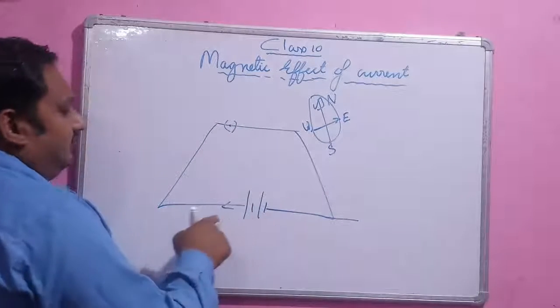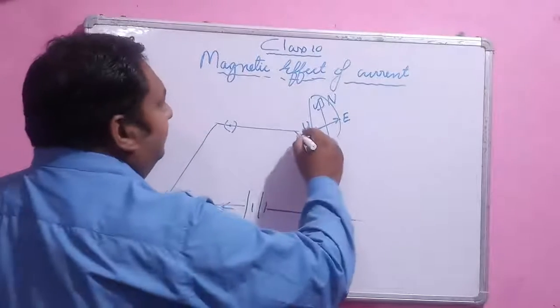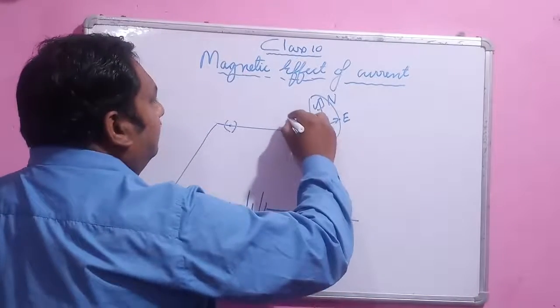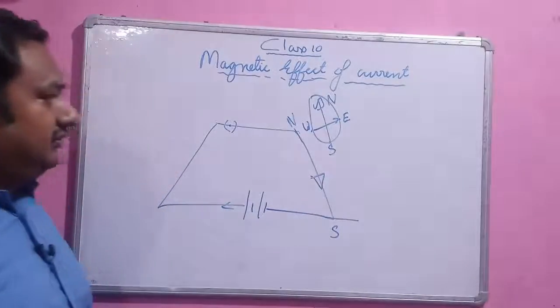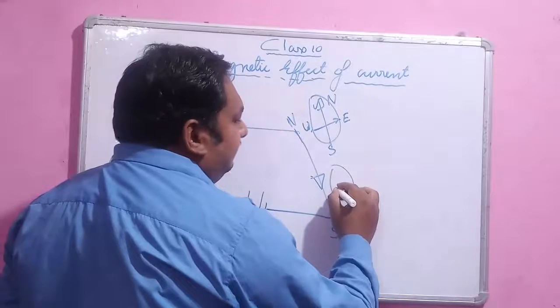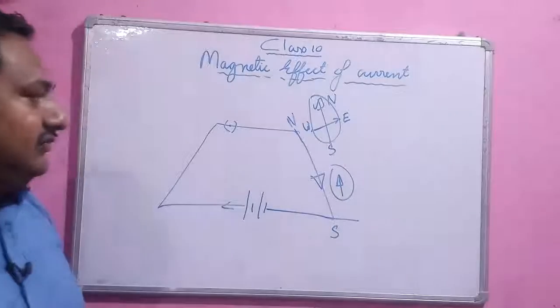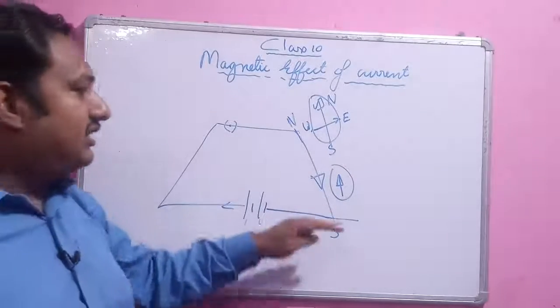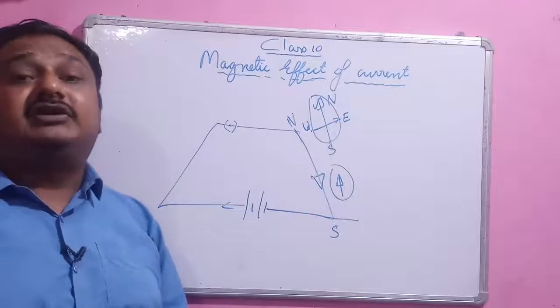The current is flowing from higher potential to lower potential. So here it is flowing from north to south. If you place a compass here, this is the initial direction of the compass. Whenever you place a compass near a circuit in which the current is flowing, the direction of the magnetic field is changed.